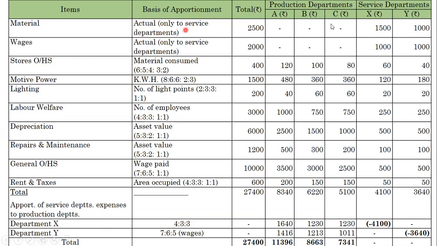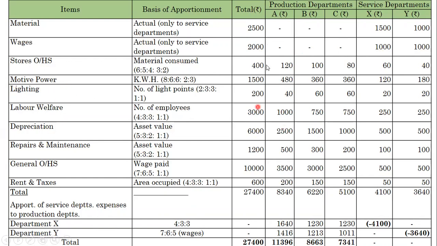Materials actual given in the problem, we are posting only for service departments: 1,500 to X, 1,000 to Y. Wages total is 2,000. You have to make the total column 2,000. Then X 1,000 and Y 1,000 given in the problem. The production department nil. Then motive power.